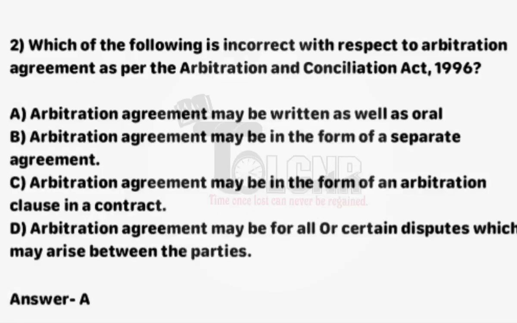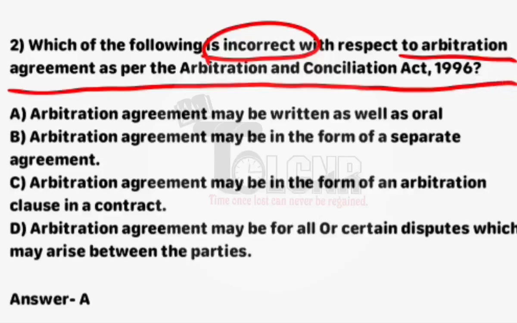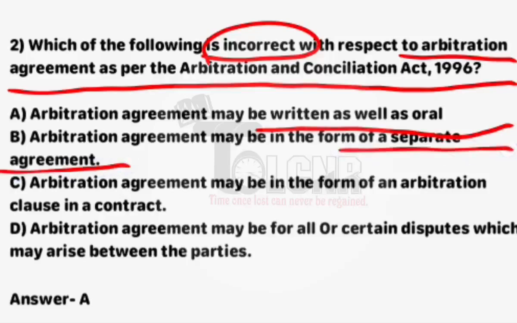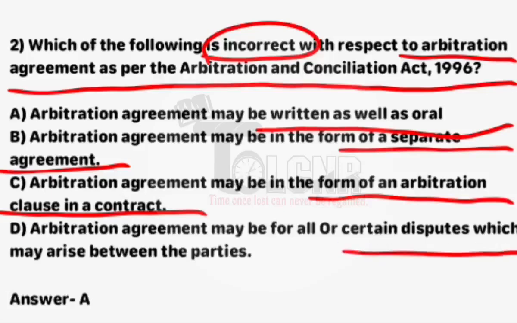Next question: which of the following is incorrect with respect to arbitration agreement as per the Arbitration and Conciliation Act 1996? Option A, arbitration agreement may be written as well as oral. Option B, arbitration agreement may be in the form of a separate agreement. Option C, it may be in the form of an arbitration clause in a contract. Option D, it may be for all or certain disputes which may arise between the parties. Option A is correct: arbitration agreement may be written as well as oral.